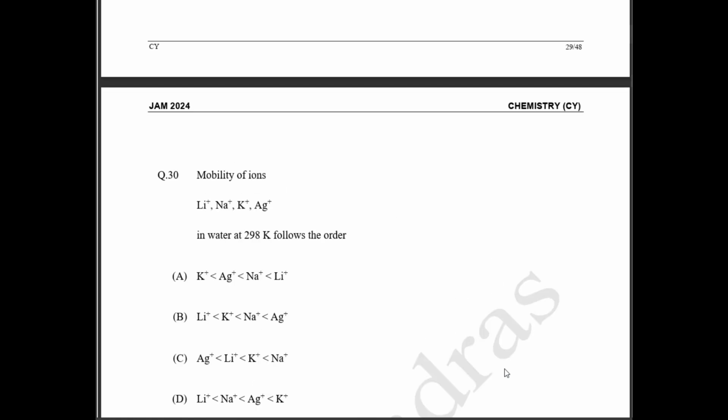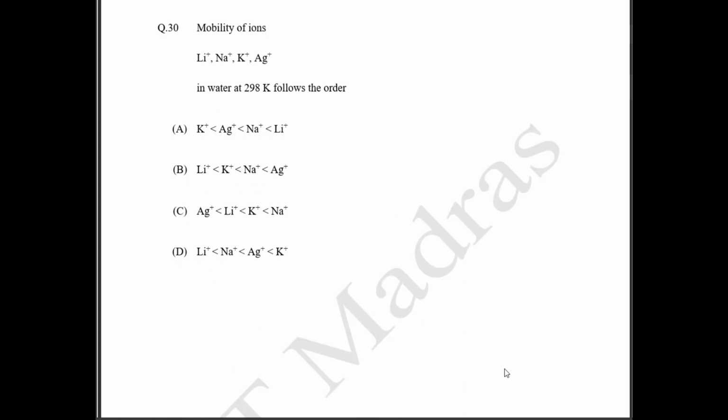30th question. Okay, mobility of ions வந்து கேட்டிருக்காங்க. ஓகே, ஸோ mobility of ions வந்து எதை டிபெண்ட் பண்ணி இருக்கும்னா, mobility of ion is inversely proportional to your hydrated size. Hydrated size வந்து இருக்கும். ஹைட்ரேட்டட் சைஸ் டிபெண்ட் பண்ணி இருக்கும்.